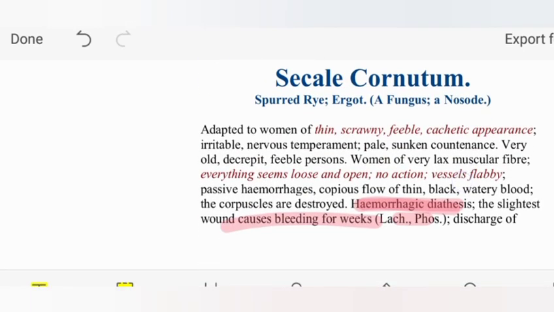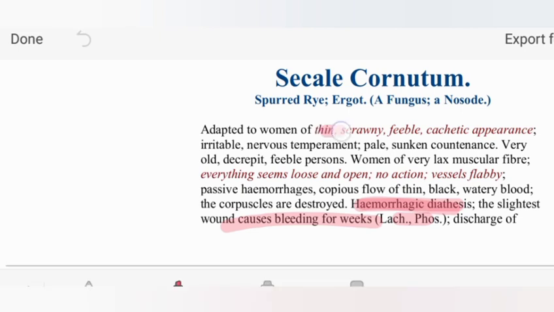So without further delay, we will discuss sickle cell, which is added to women who are thin and scrawny. Scrawny means excessively cachetic, excessively weak, looking very dull, very lean and thin. That person is scrawny, feeble, with a cachetic appearance, irritable nervous temperament, pale sunken countenance. A very feeble person means their pulse is very slow, very feeble. Mainly women whose